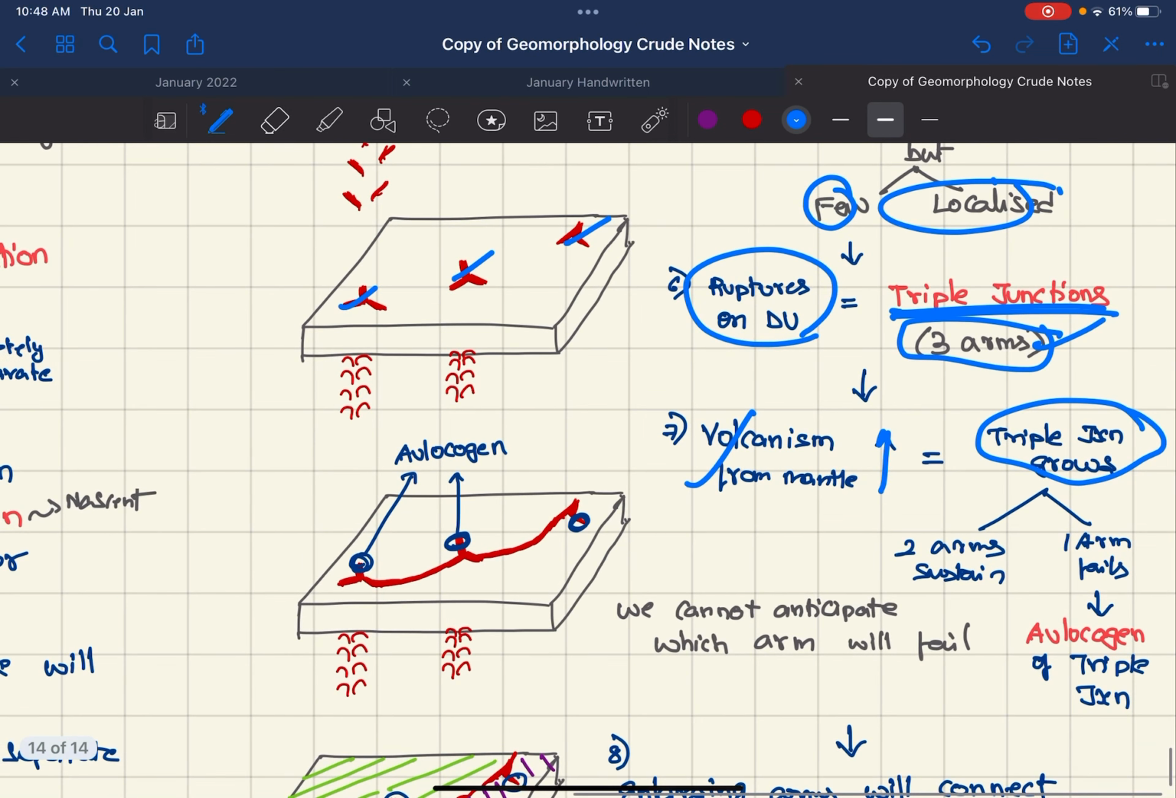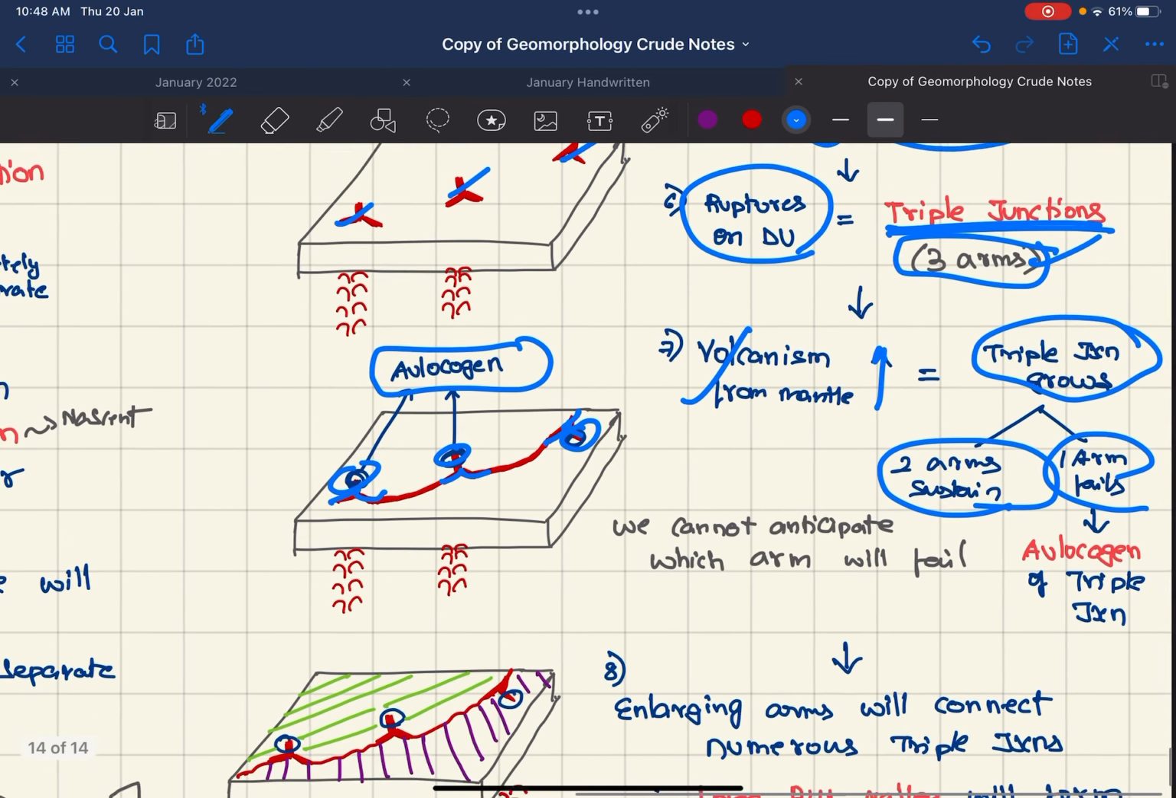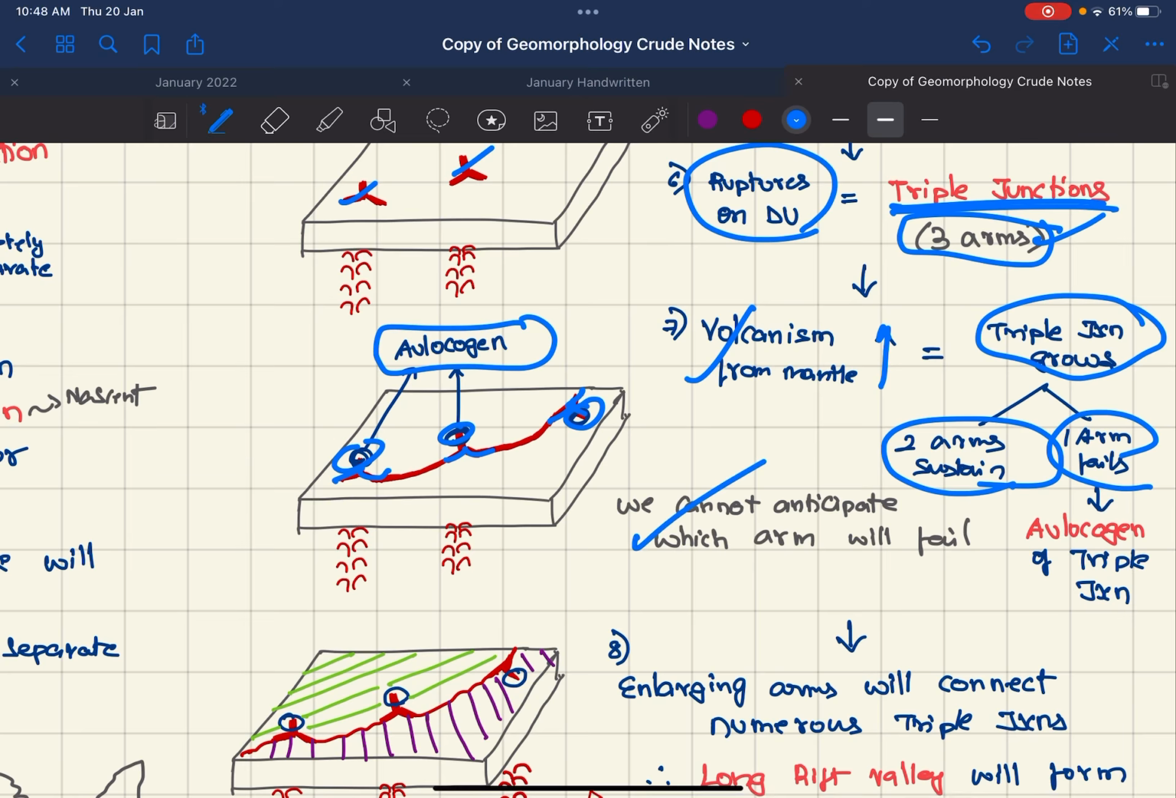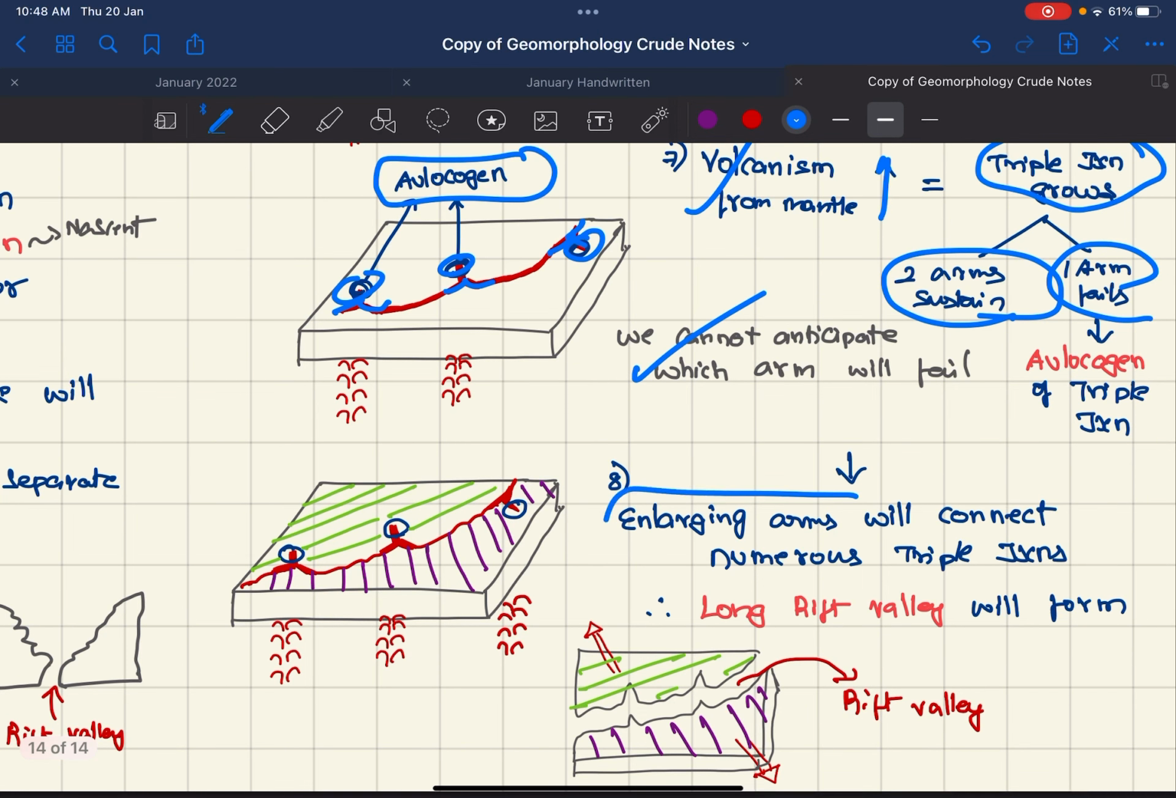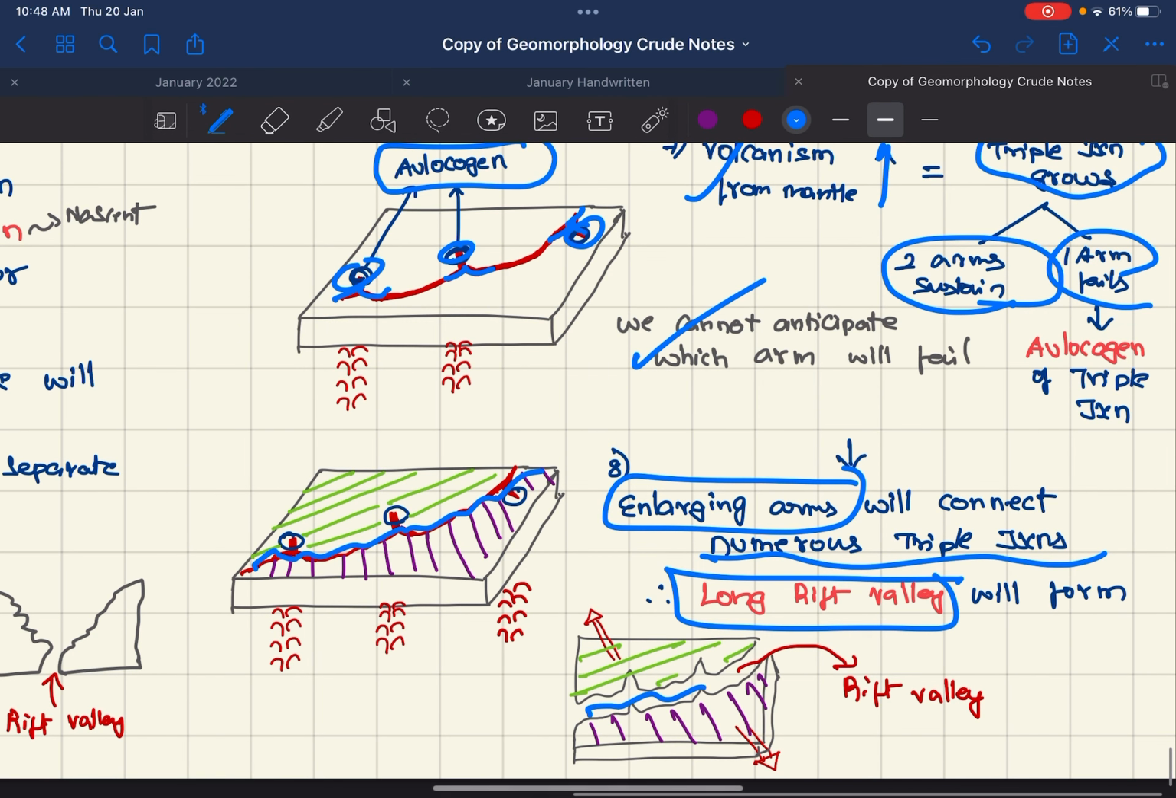When they are growing, only two arms will sustain and one arm will fail. So these two arms sustain, these two arms sustain, these two arms sustain. This one failed, this one failed, and this one failed. The failed arm is called an aulacogen. We cannot anticipate which arm will fail. Later these enlarging arms will connect. They will join the numerous triple junctions, and finally a long rift valley will form. So this is the long rift valley that is formed.